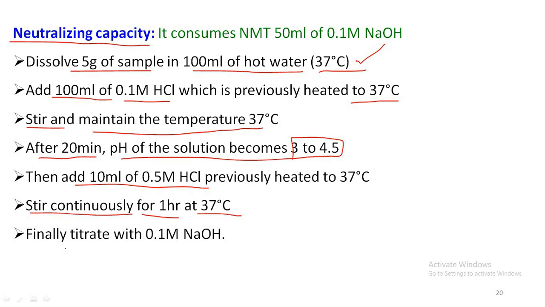And finally titrate with 0.1 molar sodium hydroxide solution. It consumes not more than 50 ml of 0.1 molar sodium hydroxide solution, which states that it has the required neutralizing capacity. If it exceeds 50 ml consumption of sodium hydroxide solution, it does not have that much neutralizing capacity.